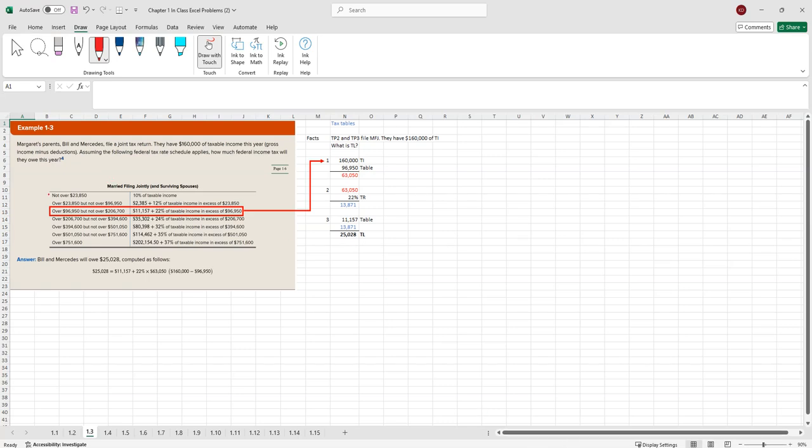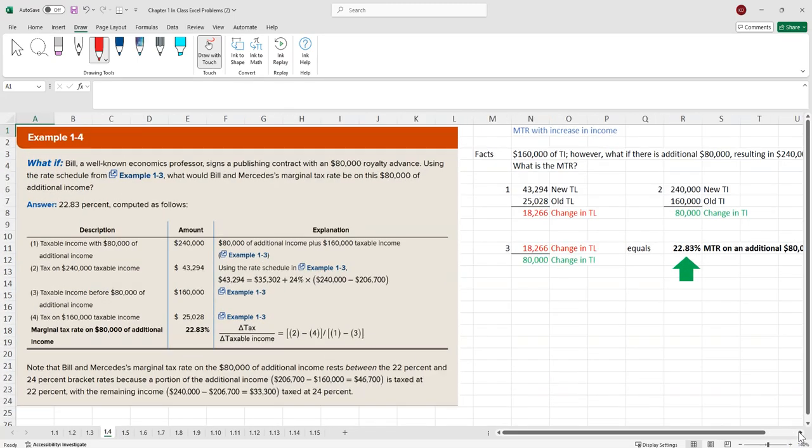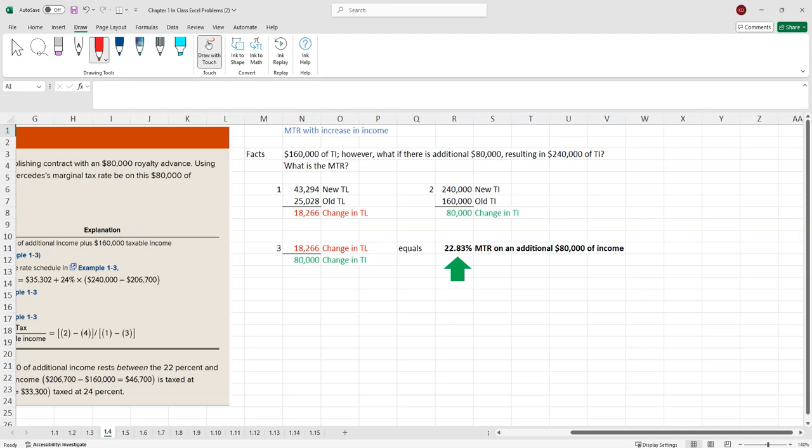So this one's just showing you again how to use the table, right? If you have 160 of taxable income, we did that, so you can look there. You'll owe 25,000. You're at 160, and you owe 25, which we calculated.